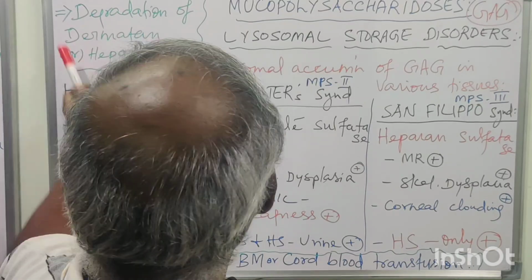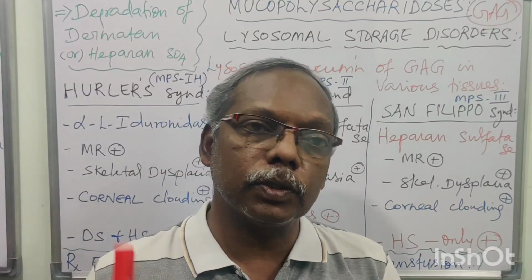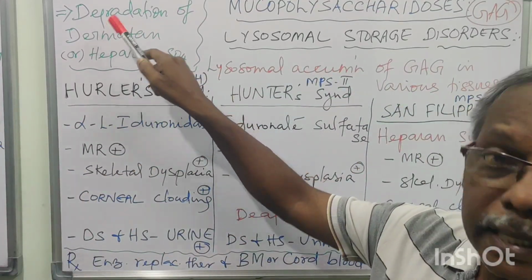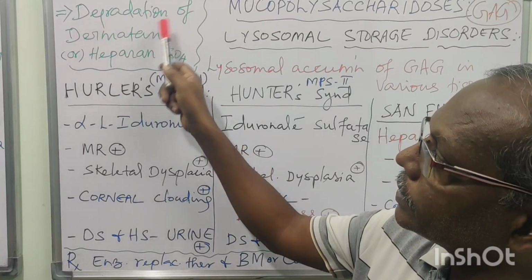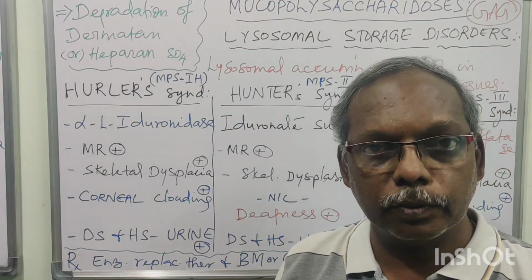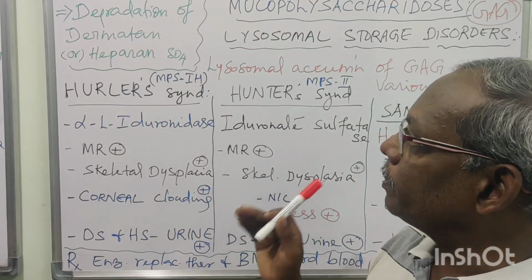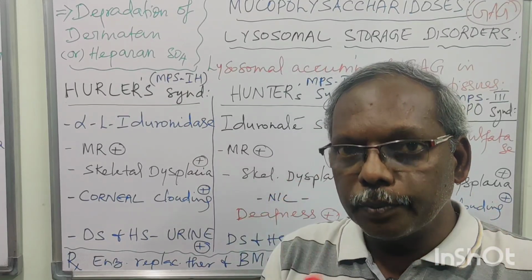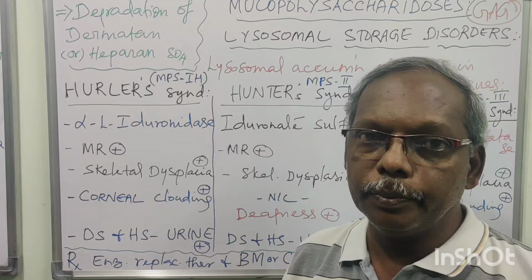So the problem is degradation of Dermatan and Heparan sulphate. This is also another important MCQ question. Accumulation of GAG from the degradation of Dermatan sulphate and Heparan sulphate is another MCQ, which will get accumulated in some organs. Now actually some 7 or 8 diseases are there. For your 5-mark question I am selecting only 3. This is enough for your 5-mark question.